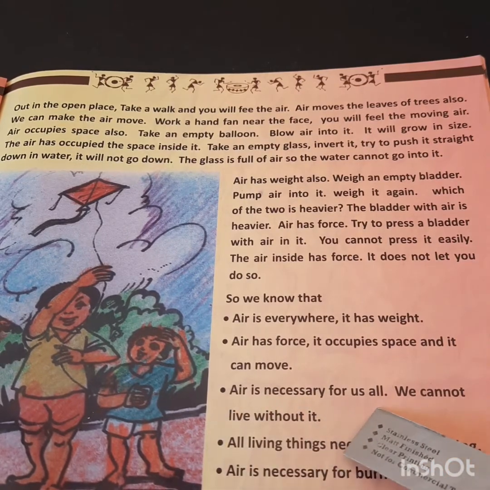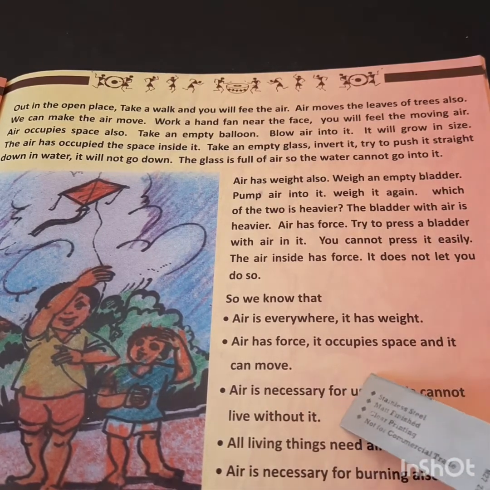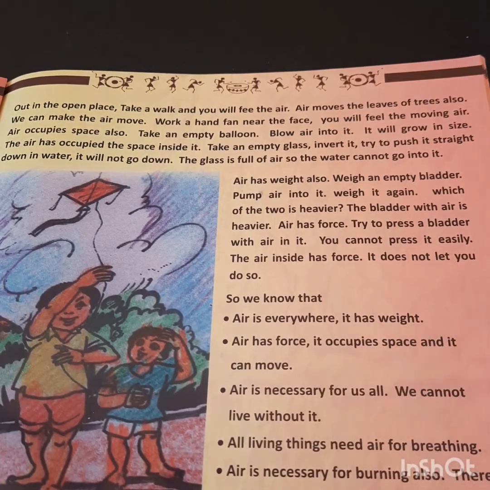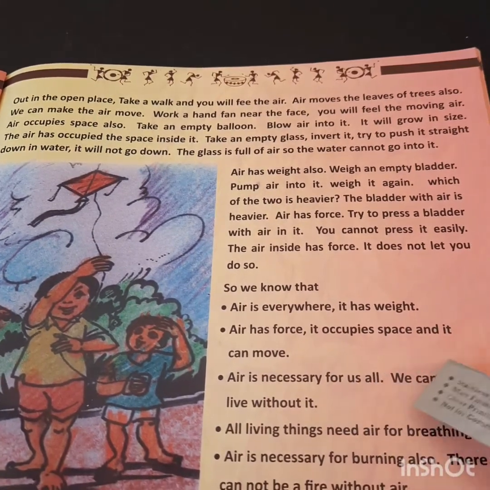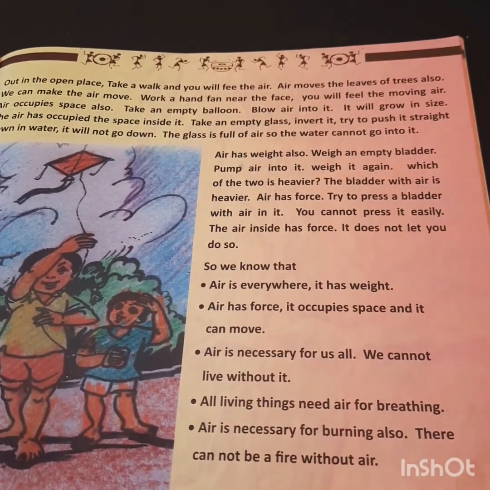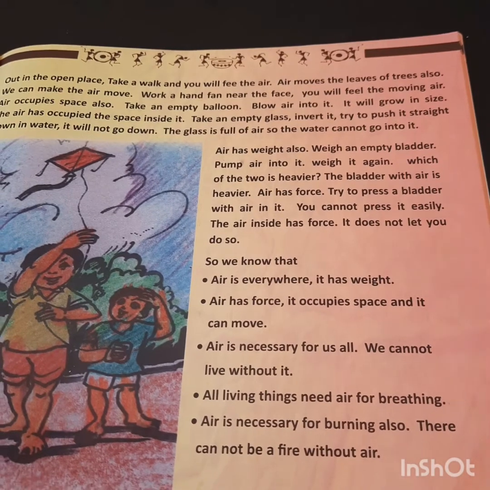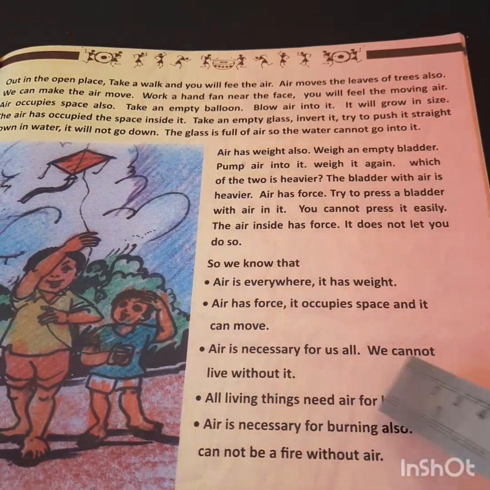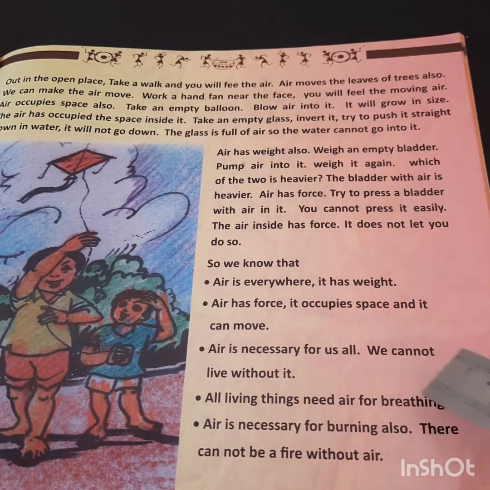Air is necessary for us all. We cannot live without it. All living things need air for breathing. We cannot live without breathing, right? Yes. Air is necessary for burning also.